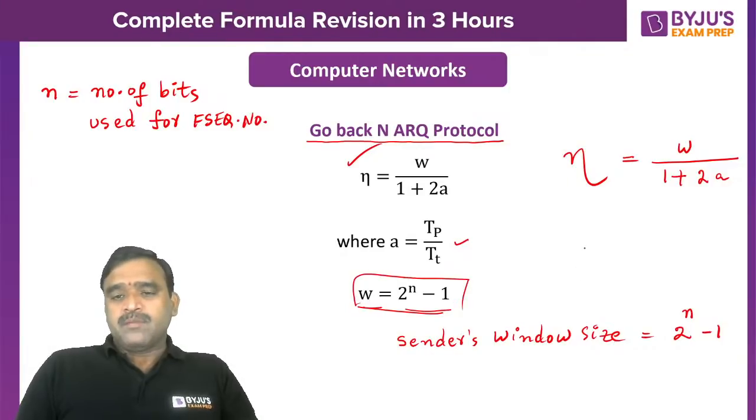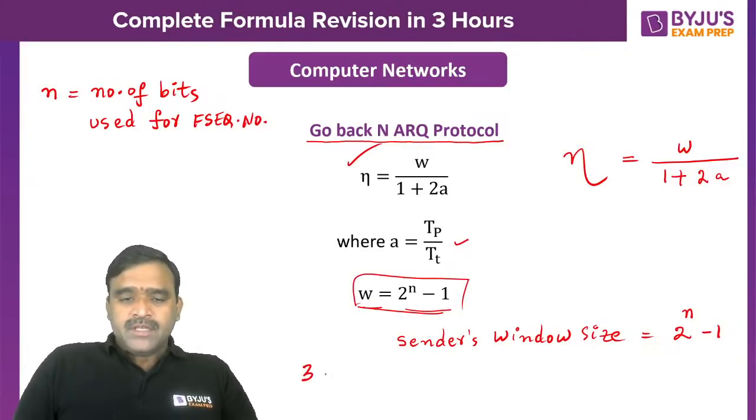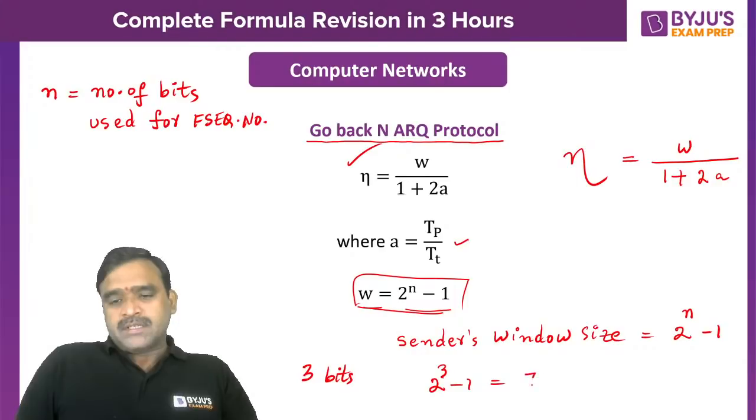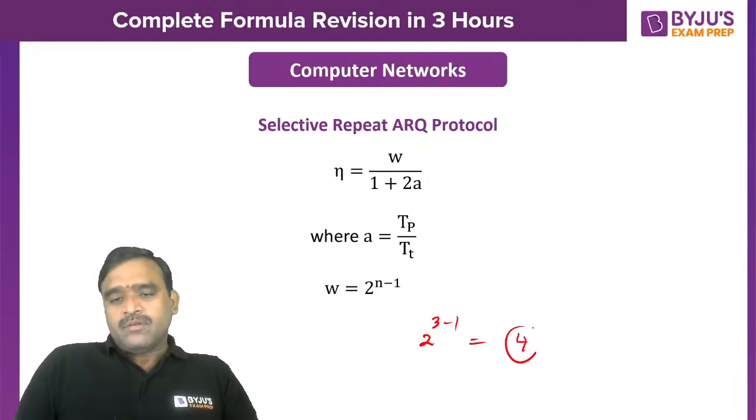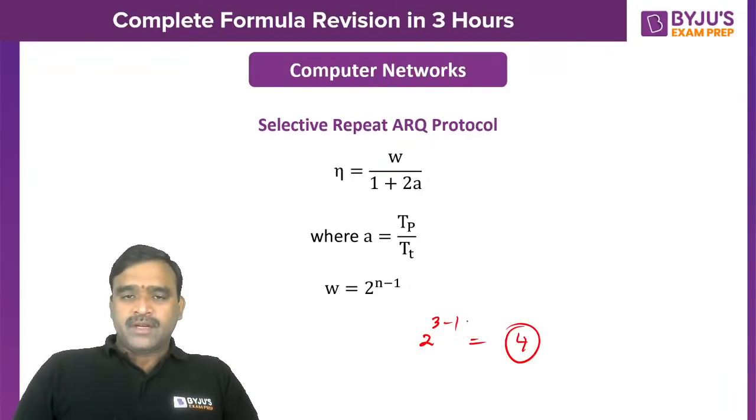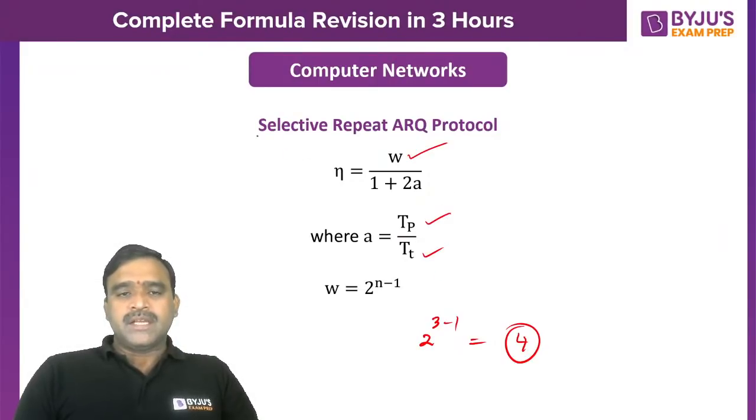Very simple. For example, if I am using 3 bits for the frame sequence number, the sender window size is maximum 2 power 3 minus 1. So that is 7. Here, if I am using 3 bits, 2 power 3 minus 1 is nothing but 4. Only 4 frames we can send without waiting for acknowledgement. Where W indicates window size, A is propagation time divided by transmission time. So that is selective repeat ARQ.